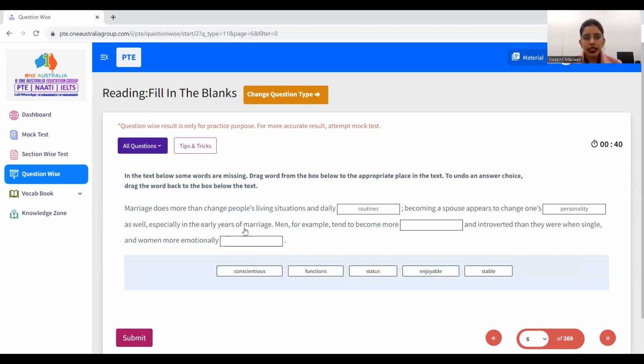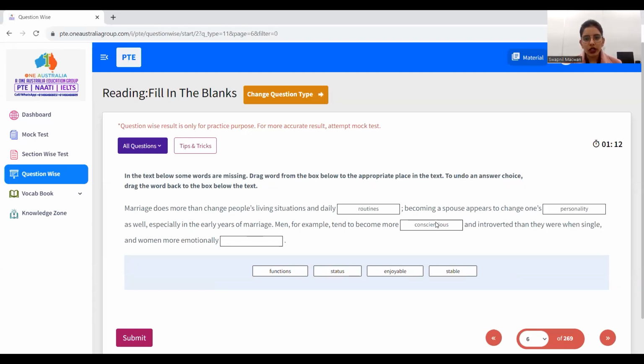Especially in the early years of marriage. Men, for example, tend to become more ___ and introverted. So now, when men were single, they become more ___ and introverted. Conscientious, functions, status, enjoyable, and stable. You know the meaning of introvert, like someone who is not open to everyone. So the meaning of conscientious is honest. They both are positive words.